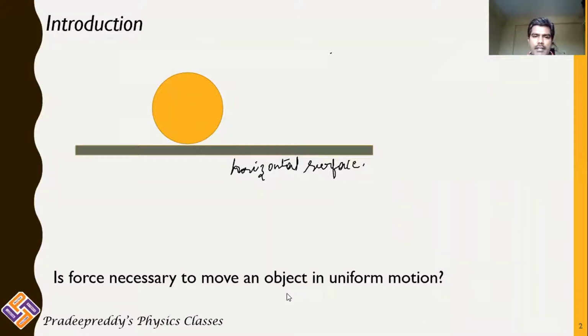Now, for example, I am pushing this object. This ball has some mass m, say 5 kg. The ball is placed on the horizontal surface, and it is being pushed by an external agent.